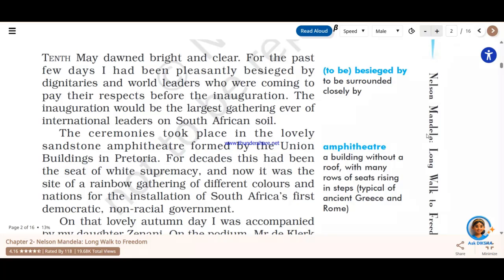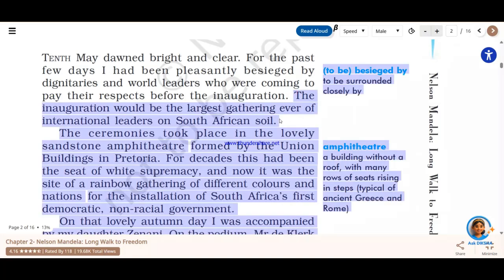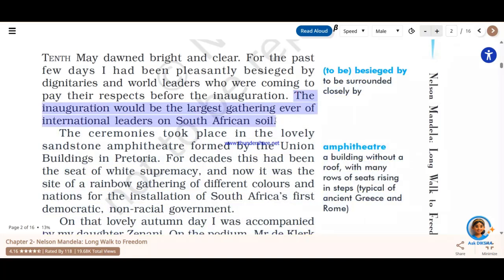Briefly about the first and second paragraphs: the inauguration would be the largest gathering ever of international leaders in South Africa. South Africa had never witnessed such a gathering for more than 200 to 300 years, as white supremacy was ruling over it. But when the whole world came to know that South Africa had been freed from white supremacy, all the world leaders came to congratulate Nelson Mandela on the achievement of freedom.